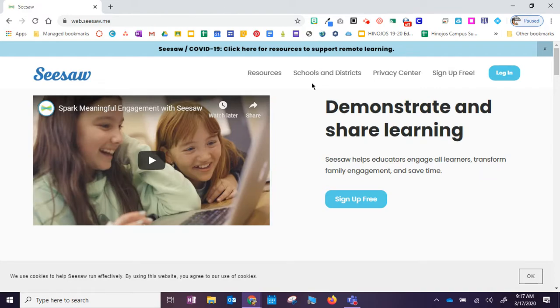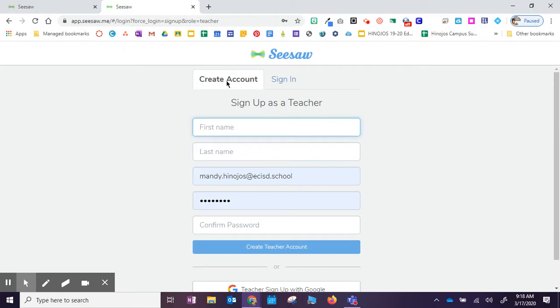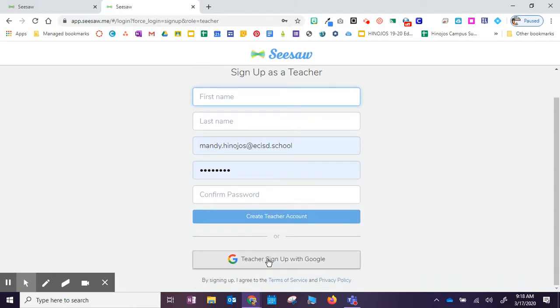Once you get to their main homepage, if you already have an account, of course, you'll just click log in. If you've never created an account, you're going to click sign up for free. At this homepage, of course, you'll select I am a teacher. When you create the account, clearly I already have one. It's easiest if you just scroll down here to do teacher sign up with Google.